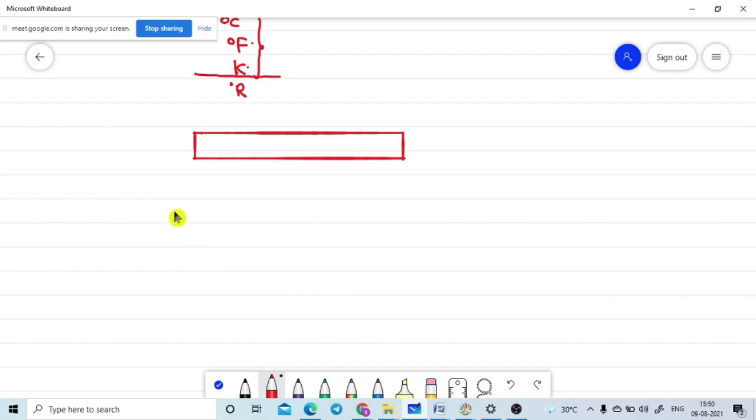The first reference point is the lower fixed point.